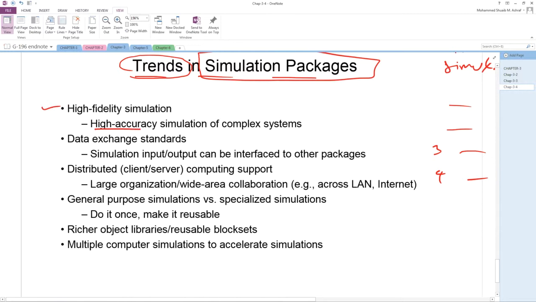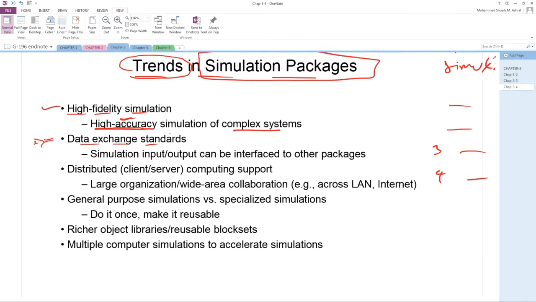High accuracy, lazim high fidelity simulation. High fidelity meaning is lazim high accuracy of complex system. Number 2, data exchange standard. It will support different data exchange standards. It will support Linux to Windows, Windows to Android, Android to Apple.